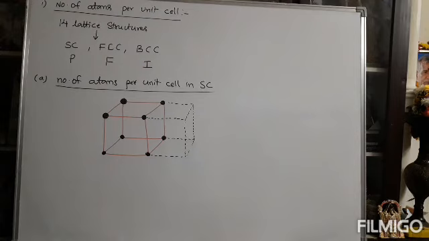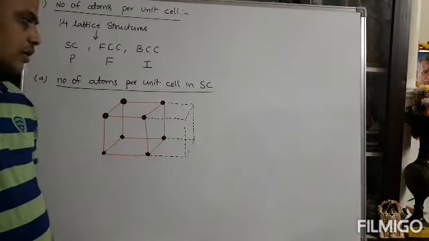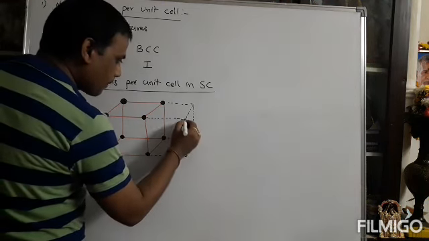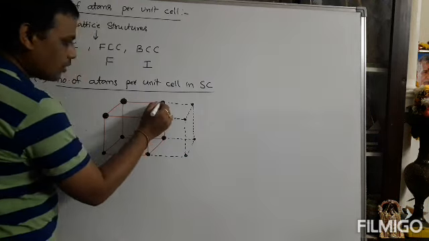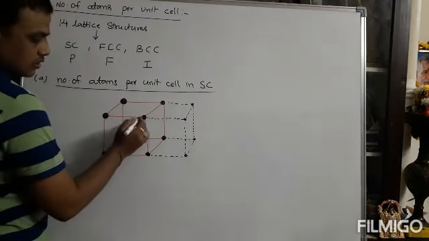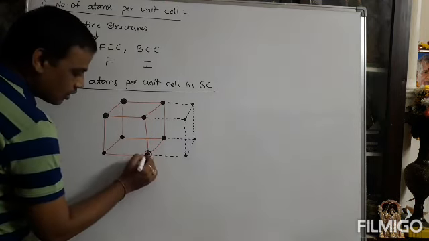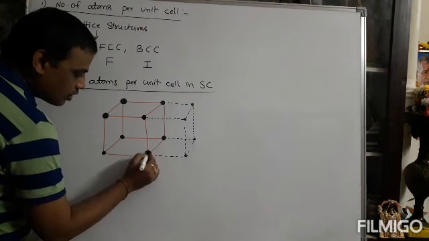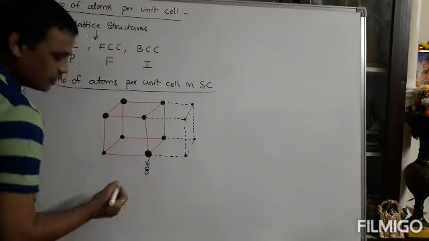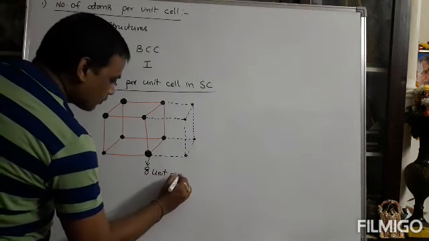Another unit cell is there, and this dotted cell is also a unit cell. This atom exists in the left side unit cell as well as the right side unit cell. In a similar fashion, every corner atom is shared with the nearest 8 unit cells.